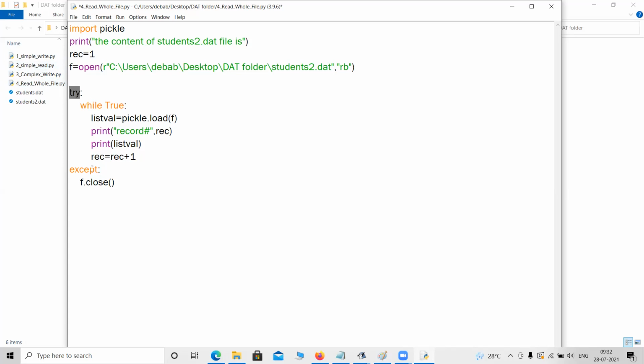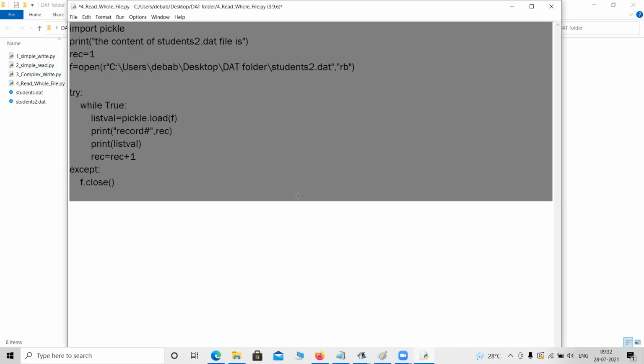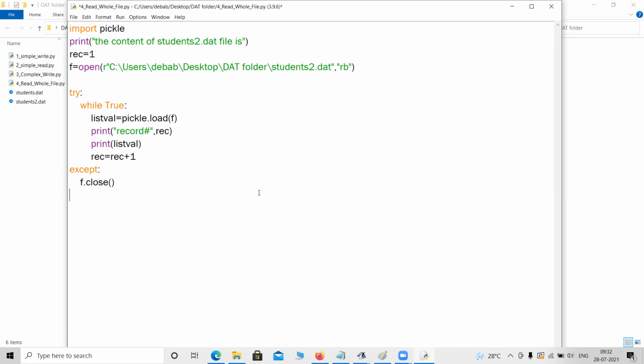Sir, can we give another f.close command at the end, without any try block? Because suppose there's no error in the try block, the except block won't be executed. The error will happen here for sure, because the program will try to read the file for infinite times, because we have written while true. So sometimes we will reach the end of file and it will throw the error. So that is for sure.